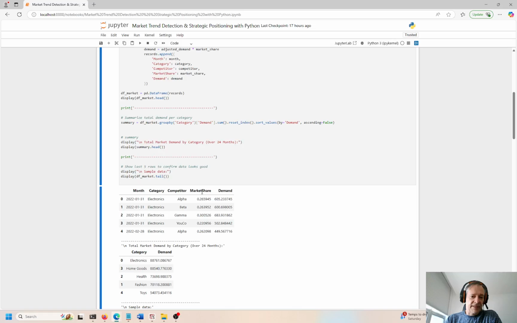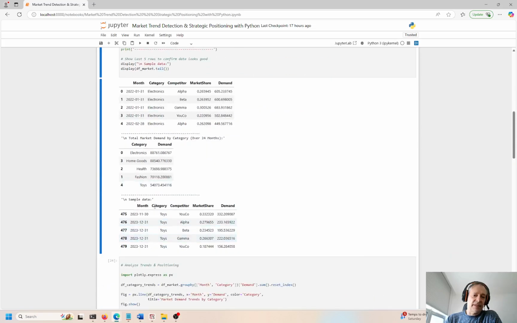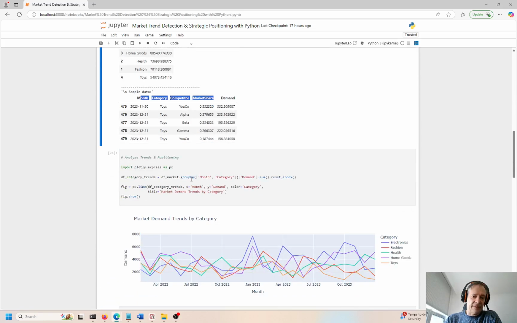So we have month, category. This is the time series right here. Anything that has a time period or time increment changing over time, this is a time series analysis. We have category, competitor, market share, and demand, right? We have category and demand here, and you can see the same in this view right here.